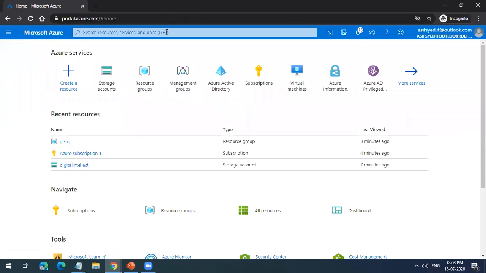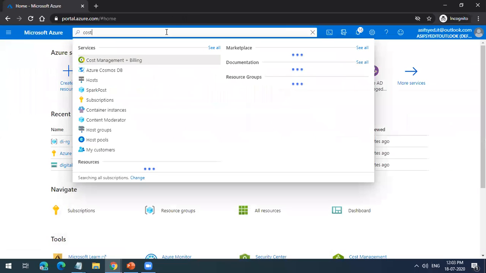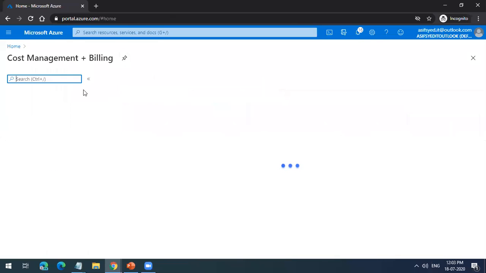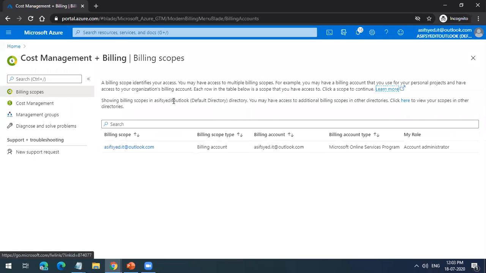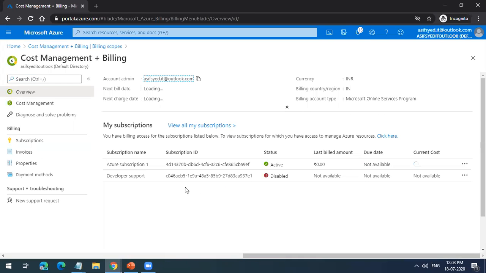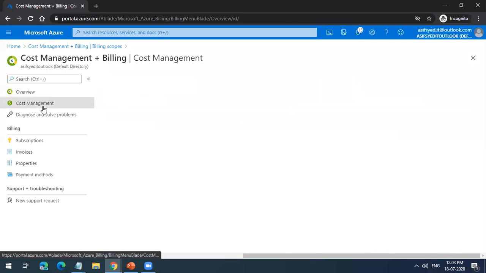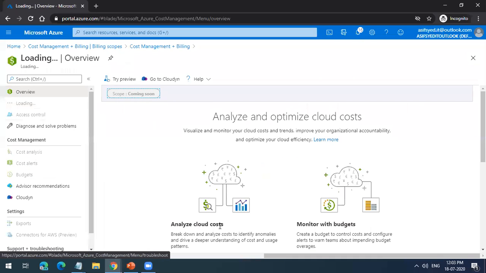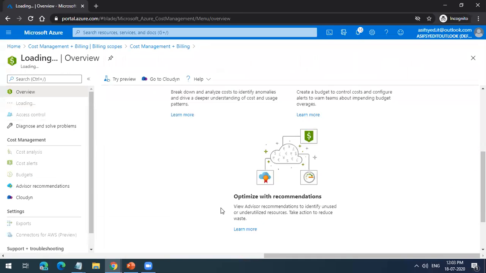We talked about cost and management, right? If I go to cost, this is one more service in Azure where you can see the cost associated with all your subscriptions. Okay, you can see this is my billing account where I am managed. I was having a free trial, then I got developer support also, which I removed later on. So I can see all the things here, manage my cost, and what cost is associated.